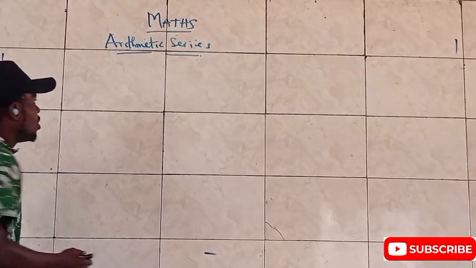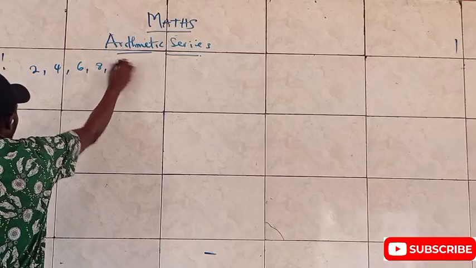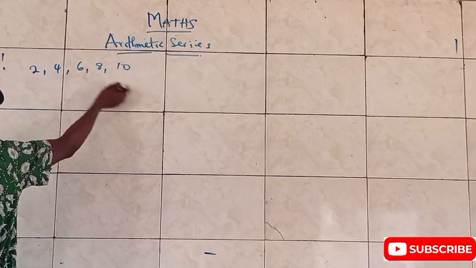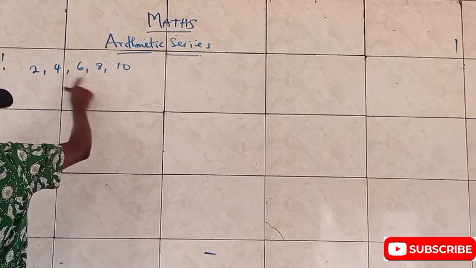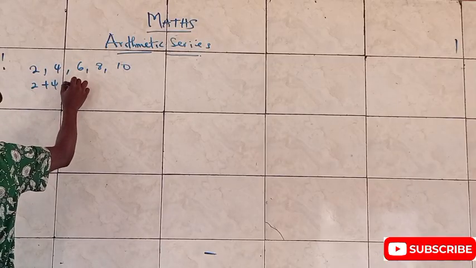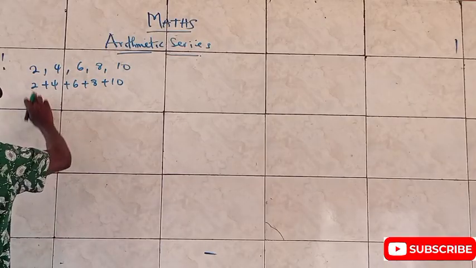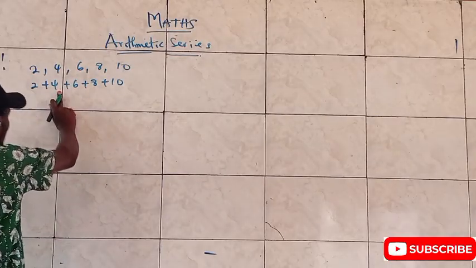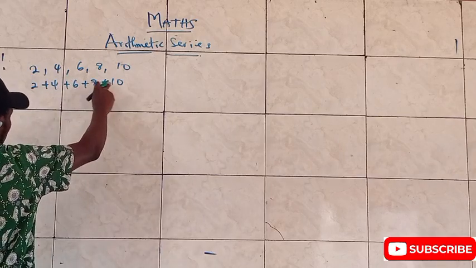Imagine that you are given 2, 4, 6, 8, and 10. This is just 5 elementary terms. I ask you to add them up. So that means it becomes 2 plus 4 plus 6 plus 8 plus 10. If you do it manually, 2 plus 4 is 6, 6 plus 6 is 12, 12 plus 8 is 20, 20 plus 10 is 30.